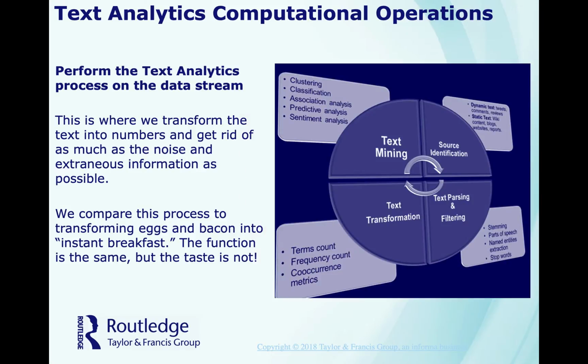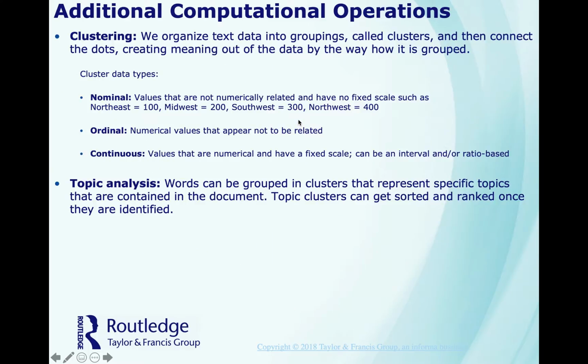So performing a text analytics process in a data stream, this is when we transfer text into numbers to get rid of as much noise and information as possible. We compare this process to transforming eggs and bacon into an instant breakfast. The function is the same, but really the taste is not. So the four ways you can do this is through text mining, source identification, text parsing and filtering, and then text transformation. And go through and look at the elements based on what quadrant it is in.